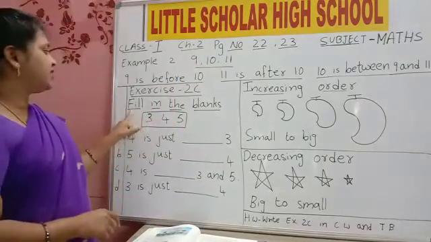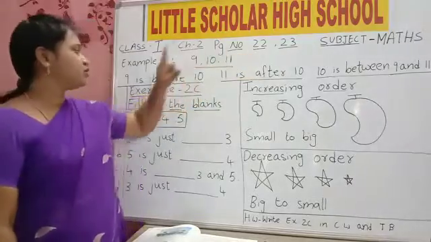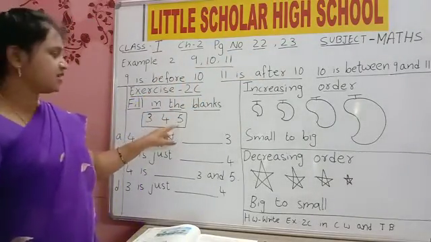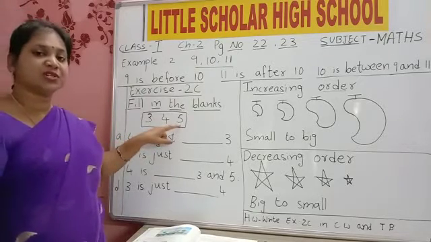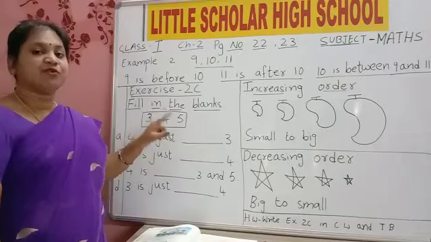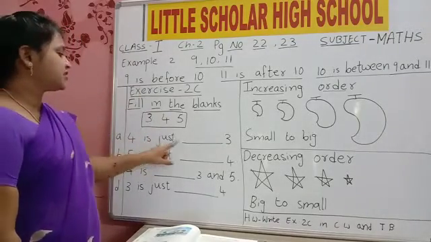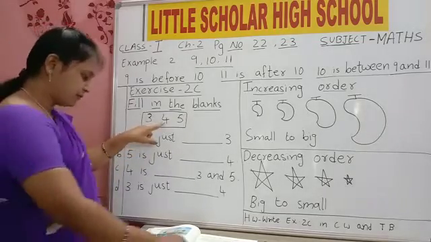Now go to the fill in the blanks. Exercise 2C is given on page number 22, children. Fill in the blanks. 3, 4, 5 are given. Are 3, 4, 5 single digit or 2 digit numbers? Yes, 3, 4, 5 are single digit numbers. 4 is just after 3. Where is 3, children? 3 is here. Where is 4 then?